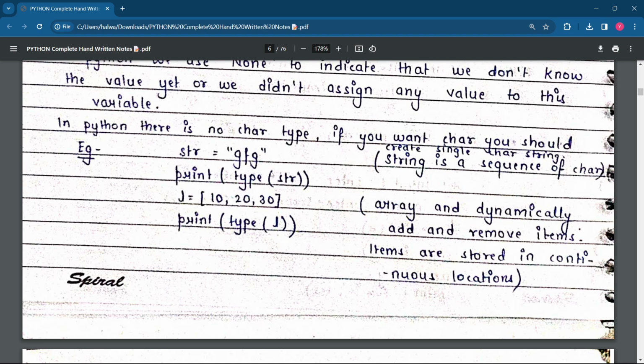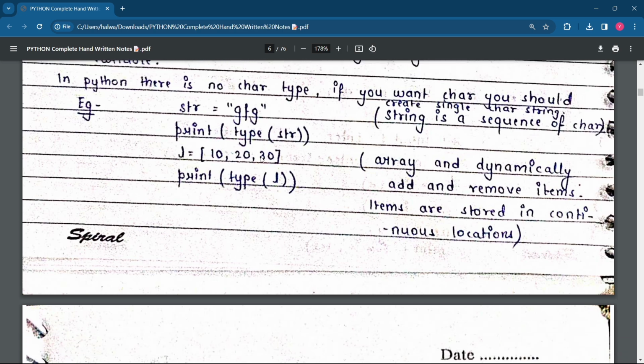We'll be getting the output. Okay. Now, in upcoming lectures, we'll see the array, or in Python we call it a list. An array can dynamically add and remove items. Items are stored in continuous locations.